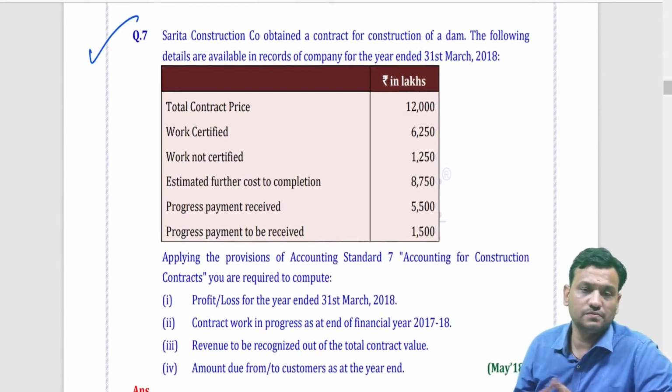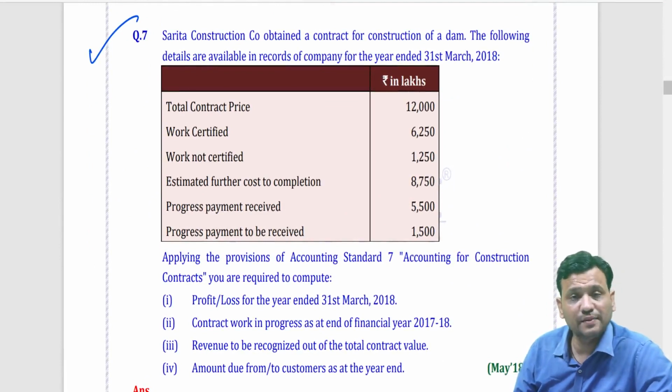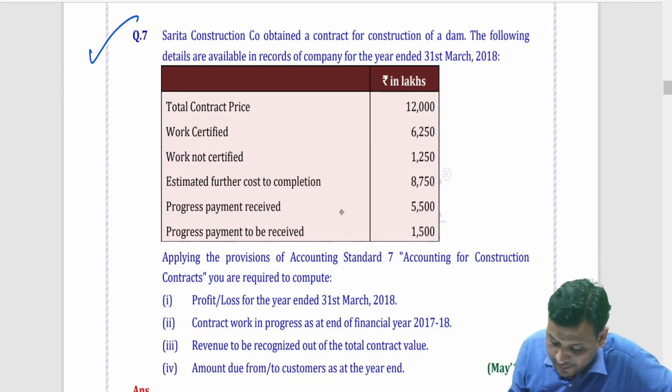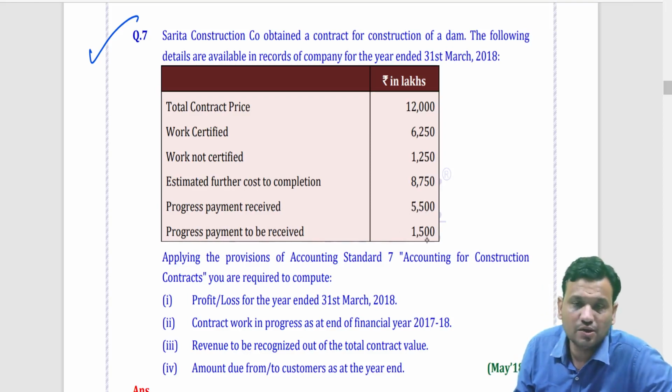Sarita Construction. Question number 7 of past paper. Obtained a contract for construction of a dam. The following details are available in records of the company for the year ending on 31st March. Total contract price 12,000. Work certified 6250. Work not certified 1250. Estimated further cost of completion. Progress payment received 5,500. Progress payment yet to be received 1,500.